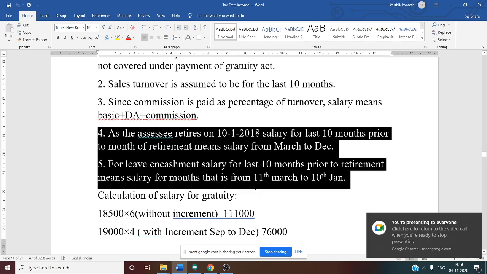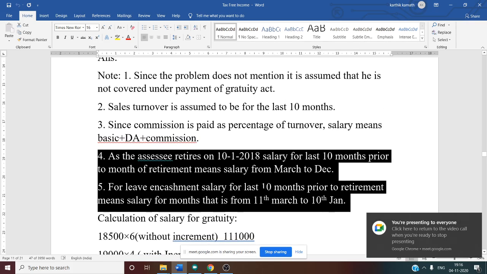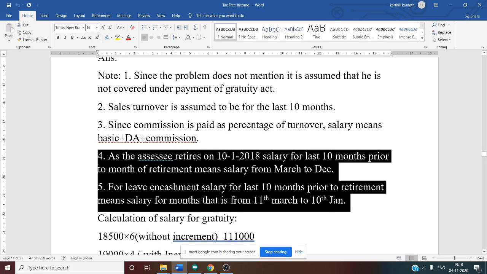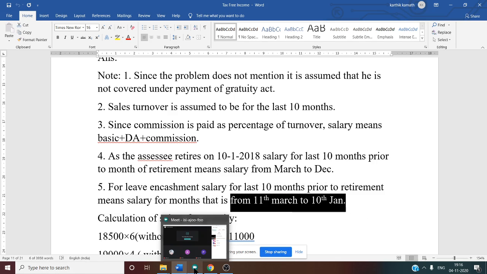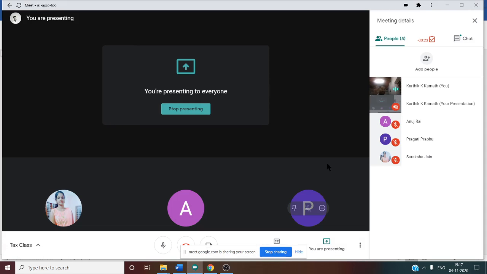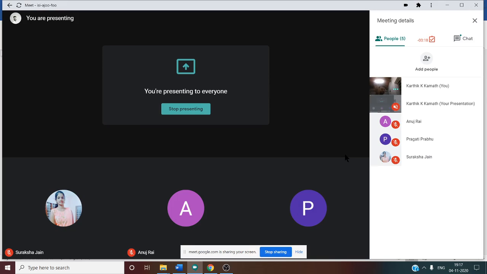Next, for encashment. When you are calculating encashment, salary for the last 10 months prior to retirement means salary for the months from 11th March to 10th January. Can you tell me why 11th March to 10th January? Why is it like that? Because in earned leave encashment also we want the average salary of 10 months. Average salary of the last 10 months we want.